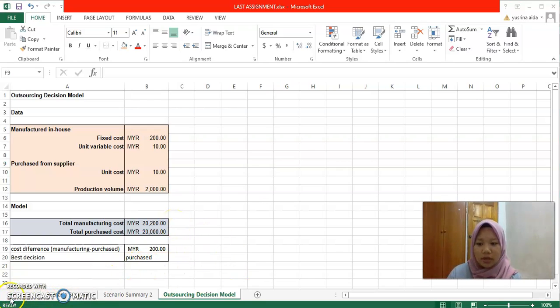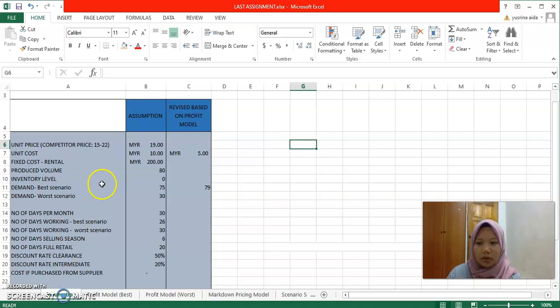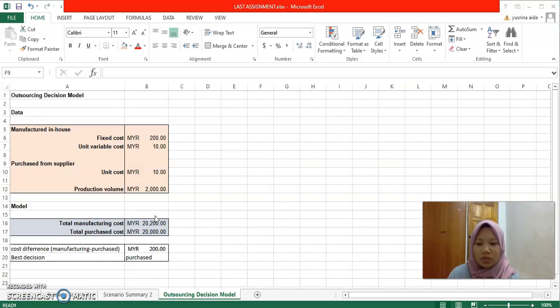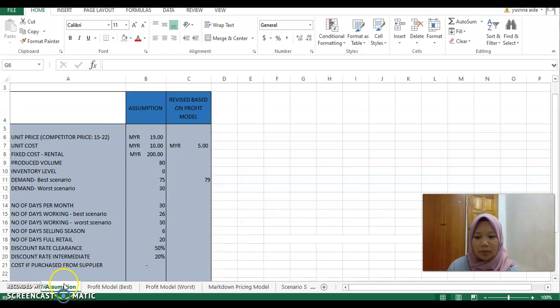In conclusion, a lot of my assumptions are not valid, because based on the profit model, markdown pricing model, and outsourcing decision model, I have to change a lot of my assumptions.